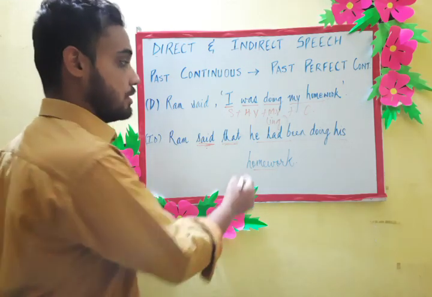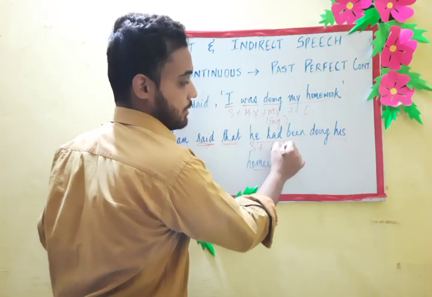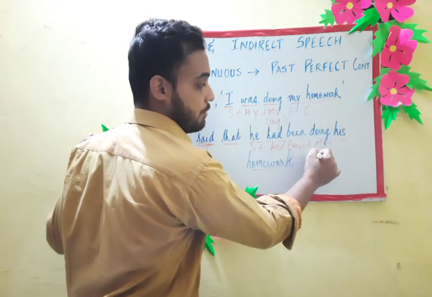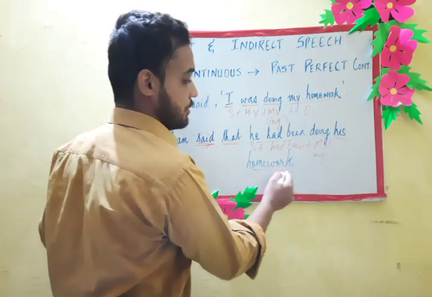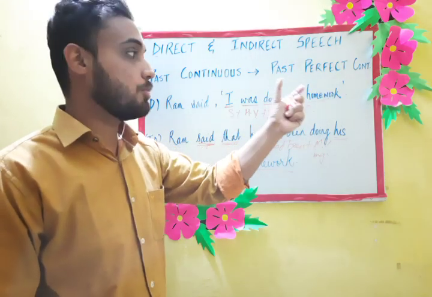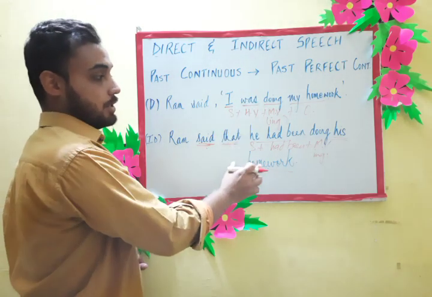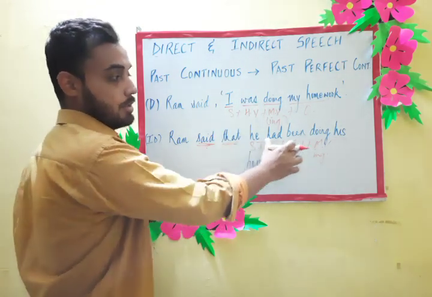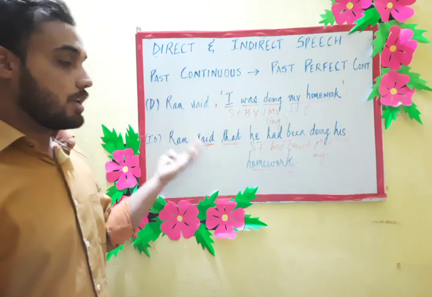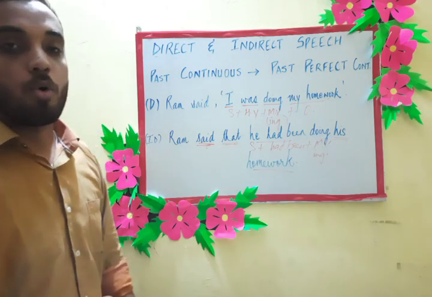What is the structure over here? Subject plus had been plus the main verb, which will be in the ing form again, and the object. To put the verb in the continuous form, we have to use ing. So the structure for past perfect continuous is subject plus had been plus main verb in ing form and the object. Now your indirect speech is: Ram said that he had been doing his homework.